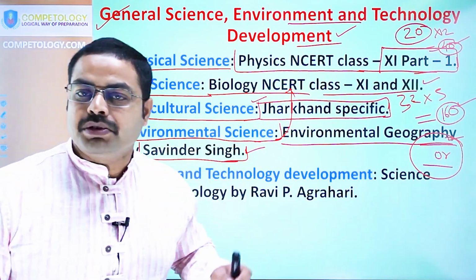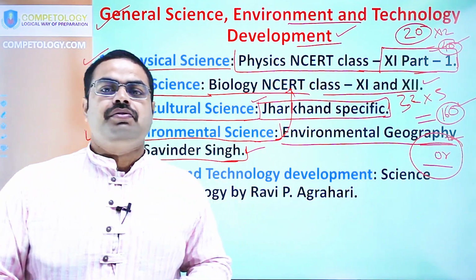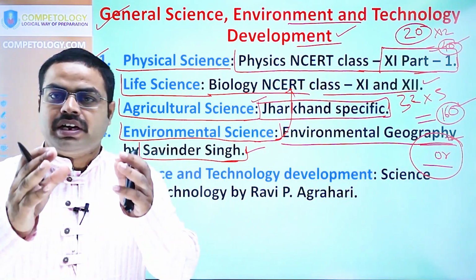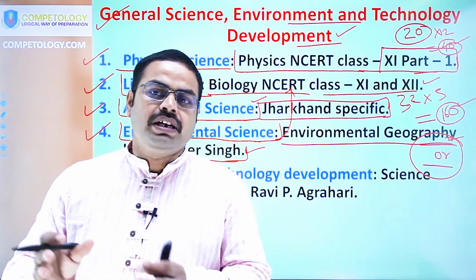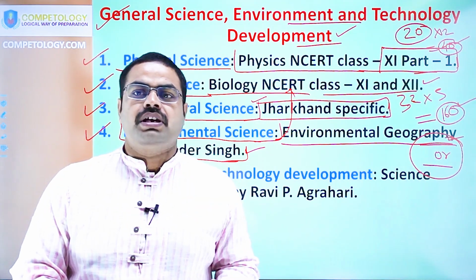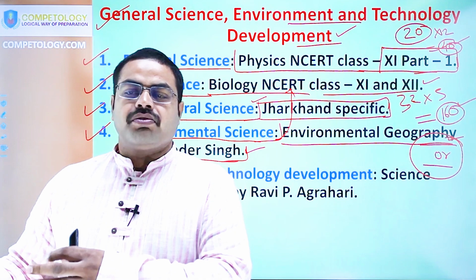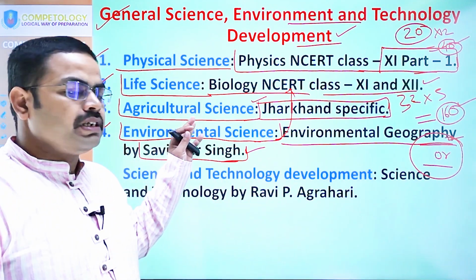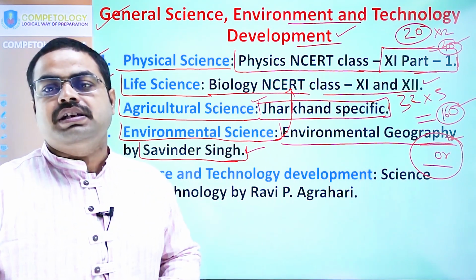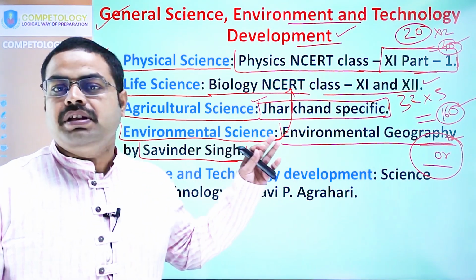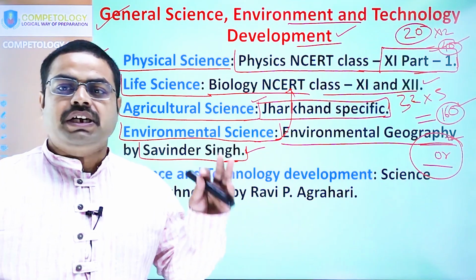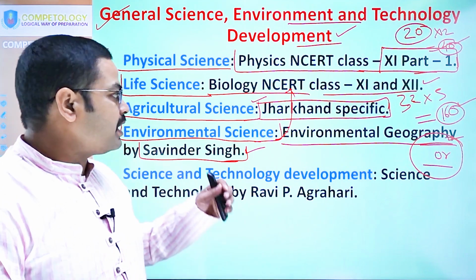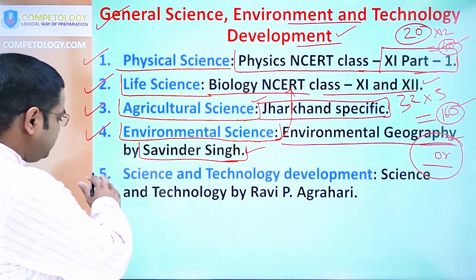So here the Computology IAS material will be very helpful for you, and here the current affairs related issues that are specifically mentioned for Jharkhand agricultural condition, whatever the droughts that are happening, what was the amount of crop grown, production, etc. All those kind of things related to Jharkhand agricultural condition will be in the paper. So go through the internet, go through the Computology IAS material, and thereafter come to science and technology.